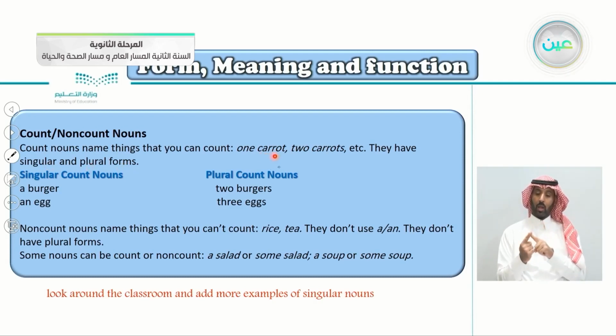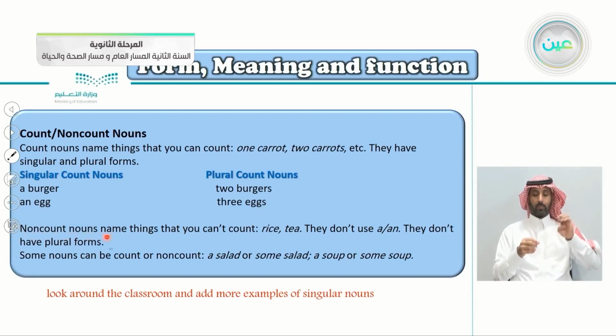So 1 carrot, this is singular. 2 carrots, we added the S for the plural. As you can see here, a burger, the a is for one burger. 2 burgers, we added the S. An egg, and also 3 eggs.